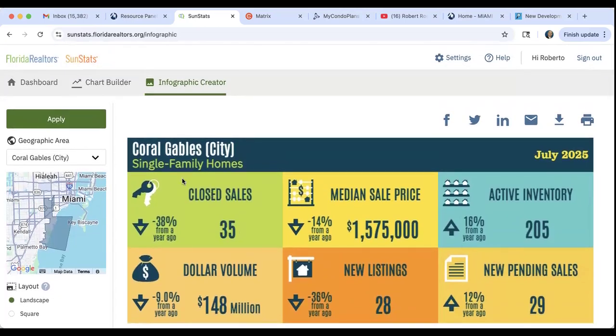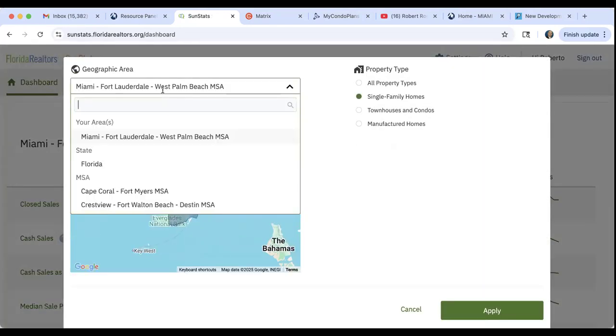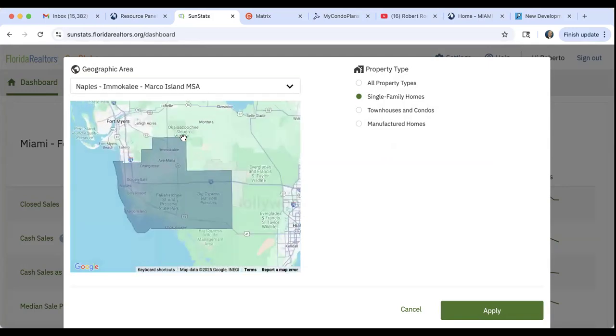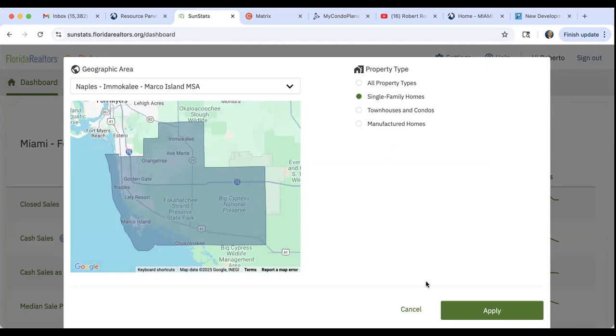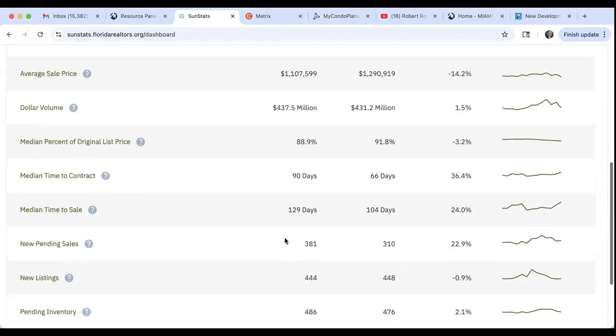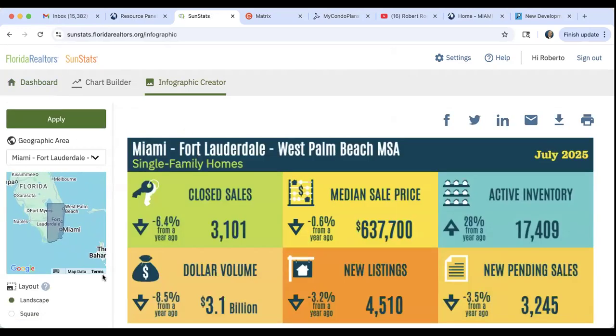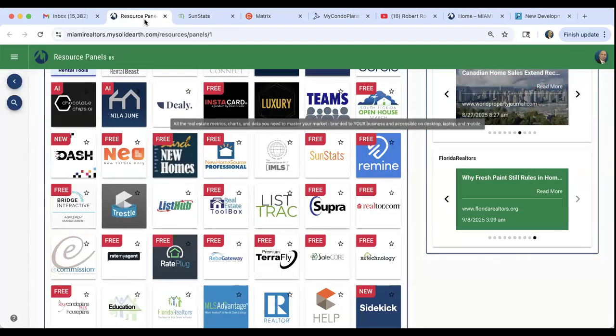All right, guys, you can do this for any area. Go to the dashboard here. Let's say we want to know what's happening in Naples, right? You can go straight to the city of Naples, or you can go all of Naples, Immokalee, or Marco Island. So let's do that. All of Naples, Immokalee, and Marco Island. So that entire area right there. And you will see here numbers for that area. So with just a few pushes of a button, you guys have access to instant market stats throughout all of Florida, including infographics that you guys can create for your marketing.